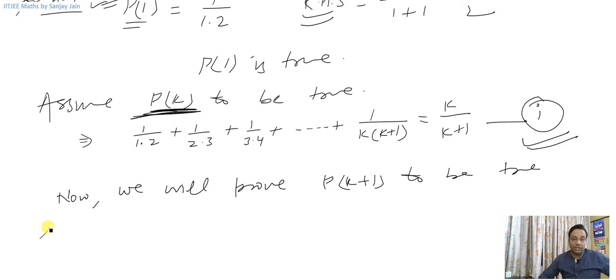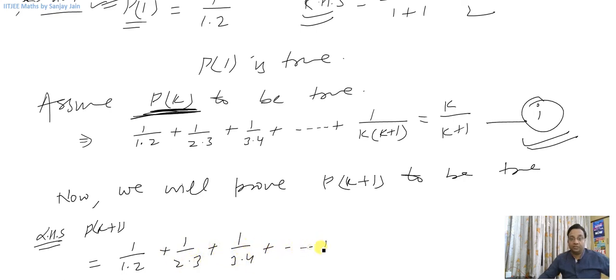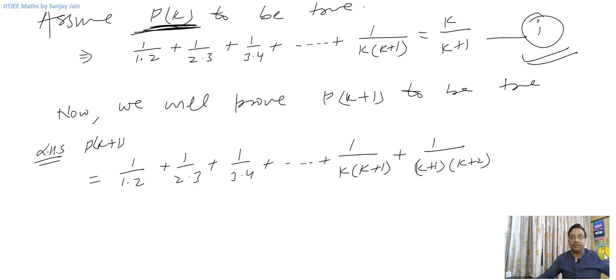So left hand side of p of k plus 1 is 1 upon 1 into 2 plus 1 upon 2 into 3 plus 1 upon 3 into 4 and so on, and then the kth term will be 1 upon k into k plus 1, and k plus 1th term will be k plus 1 here and then k plus 2 here, right? So this is my left hand side of p of k plus 1.